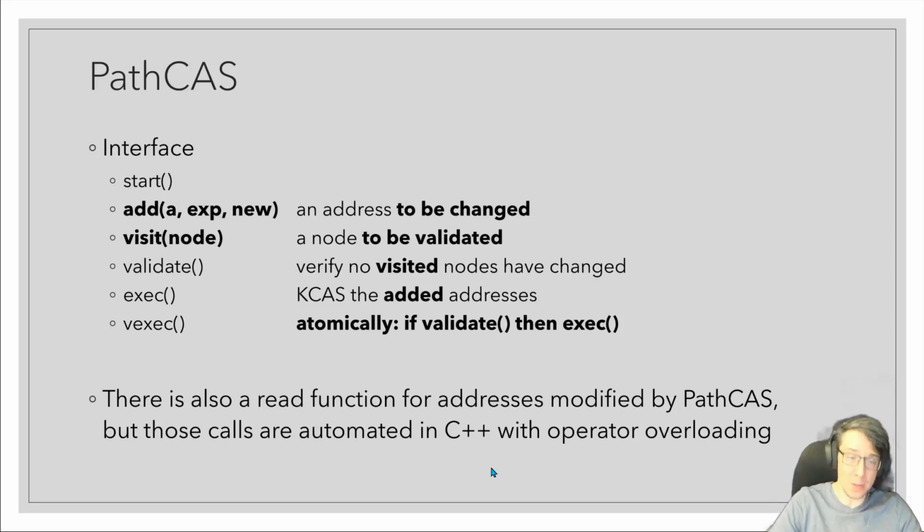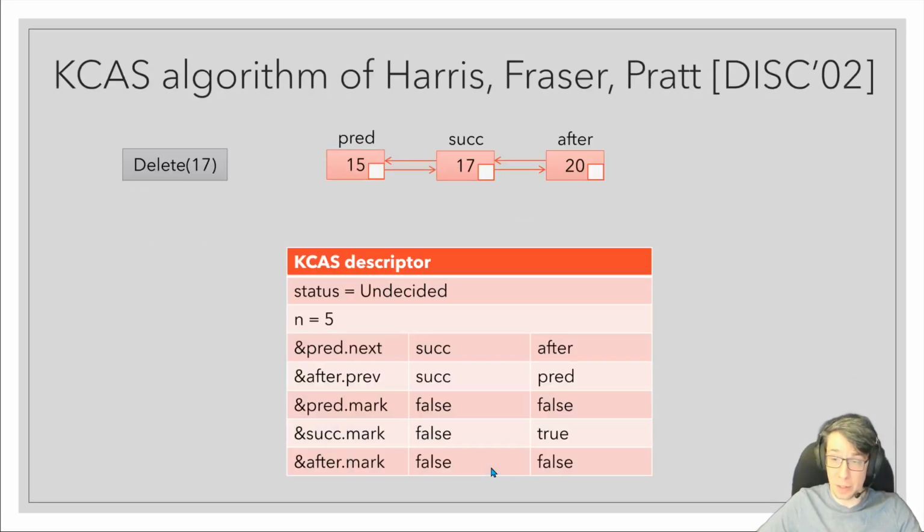But these calls are actually automated in C++ using operator overloading. Okay, so let's talk about how PathCAS is implemented. Well, our implementation builds on the lock-free KCAS algorithm of Harris, Fraser, and Pratt, so let me sketch that at